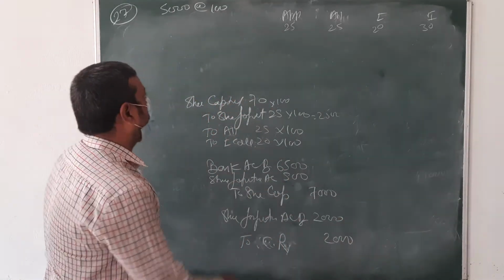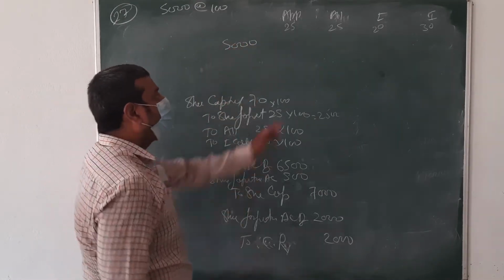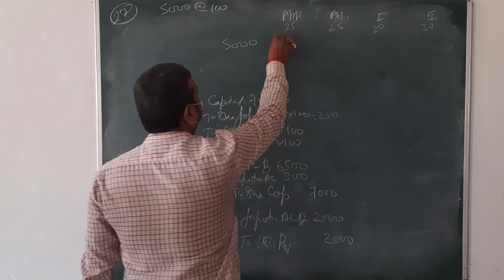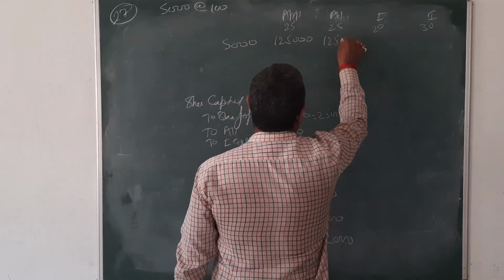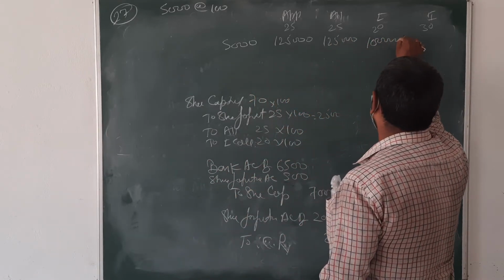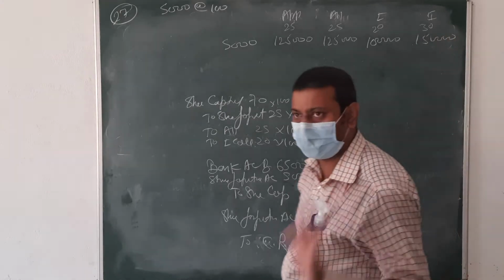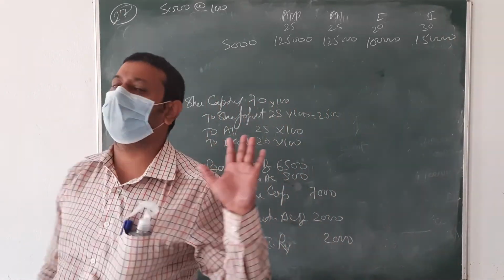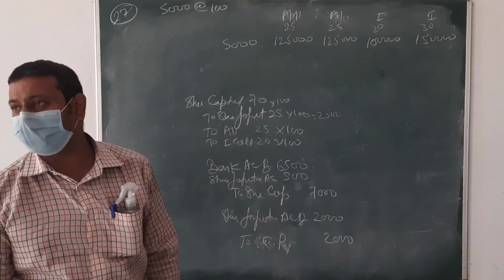Now we are going to start with this. 5,000 shares into 25. What amount is there? And then here it's needed, beta, so I am going to multiply these things. Okay. Now next, beta.